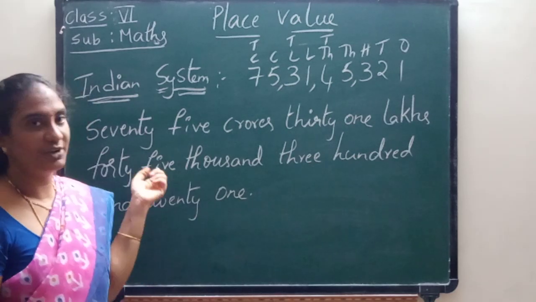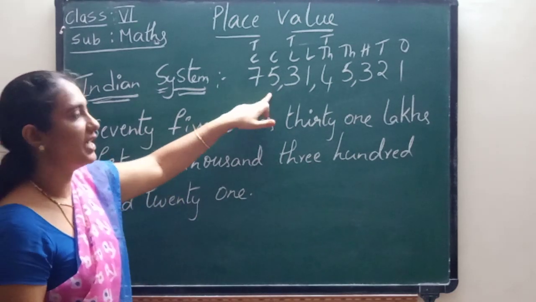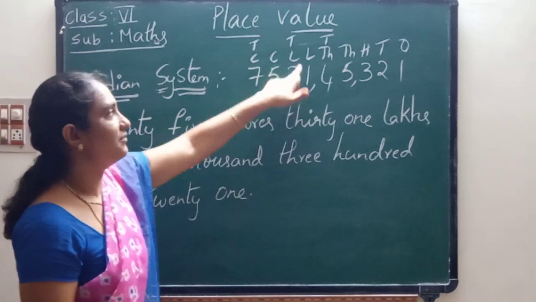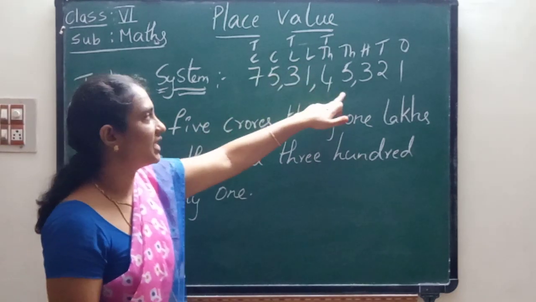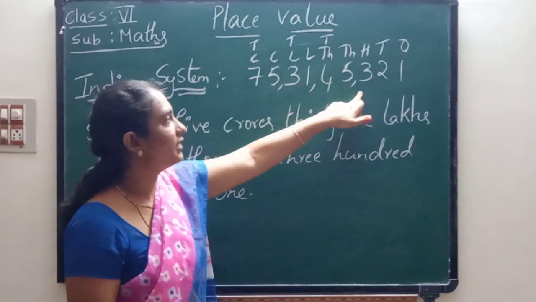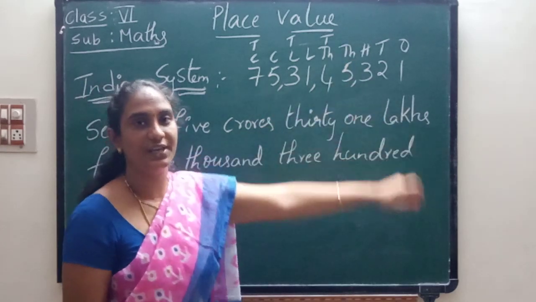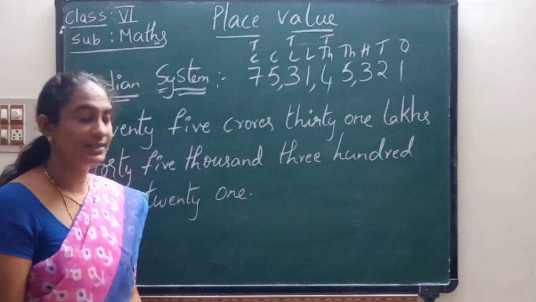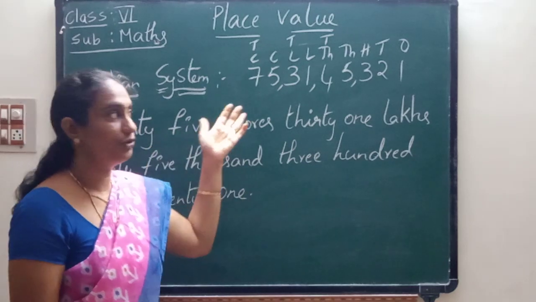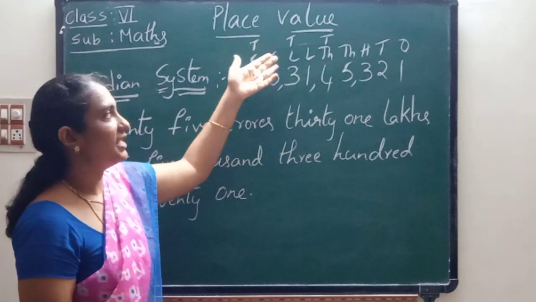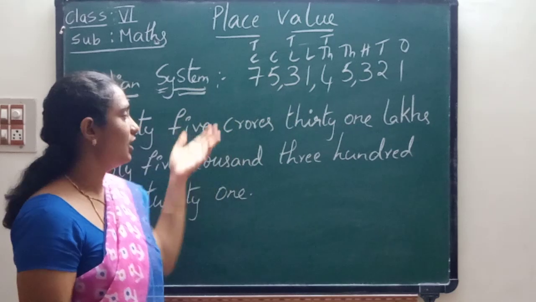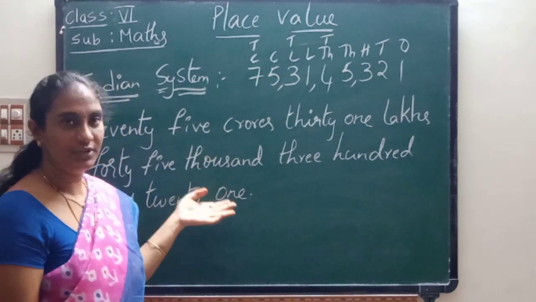So again I am reminding, 75 crores, 31 lakhs, 45,000, 321. So children, do you understand? In the Indian system, we have to write the place values and the commas, and how to write the number in words. Do you understand?